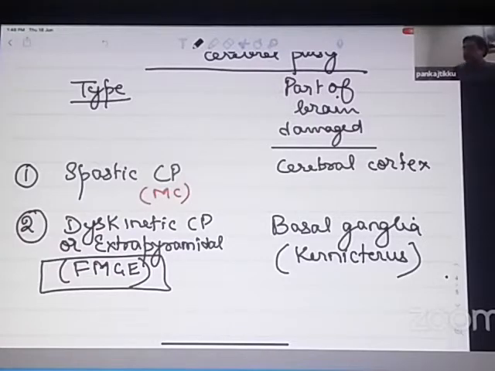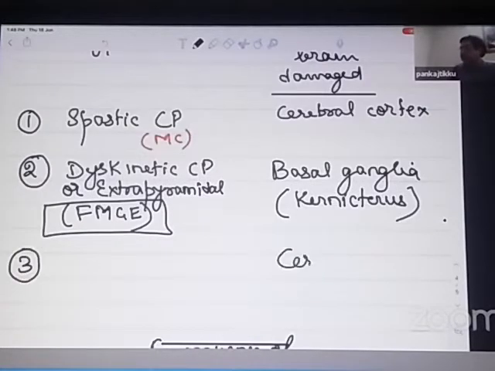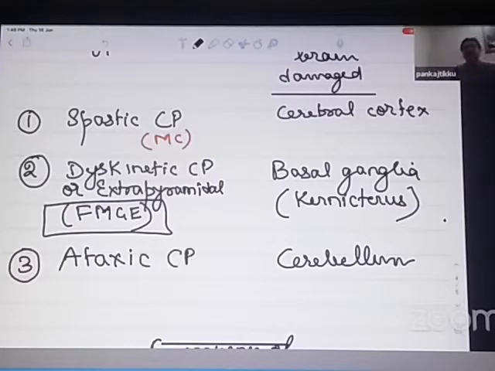The third type of cerebral palsy occurs because of damage to the cerebellum. So which is the third type of cerebral palsy? It is ataxic cerebral palsy. It is primarily because of damage to the cerebellum.